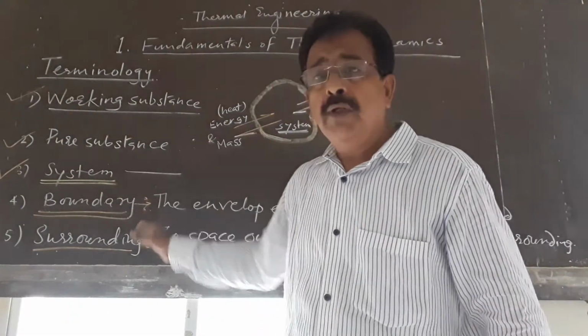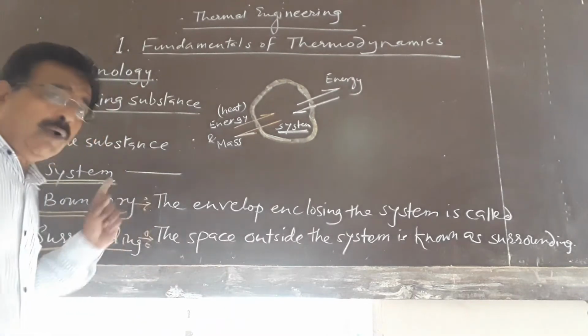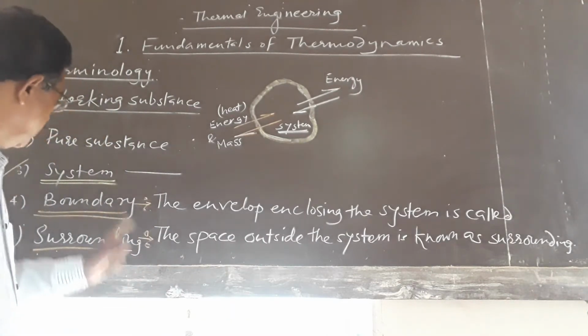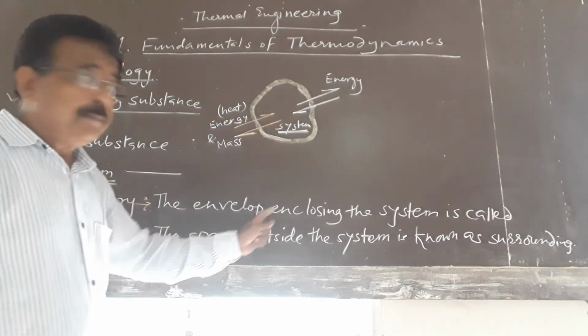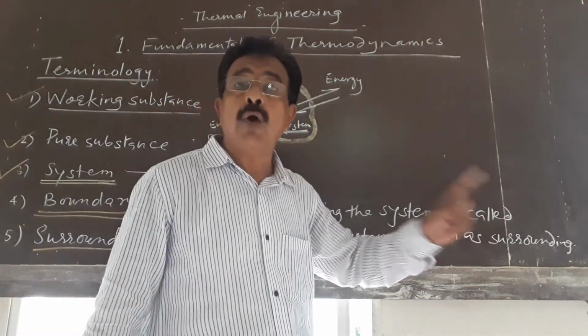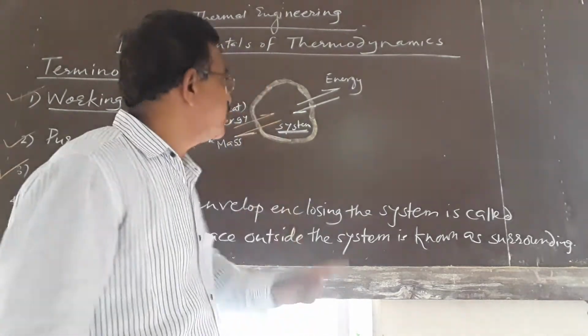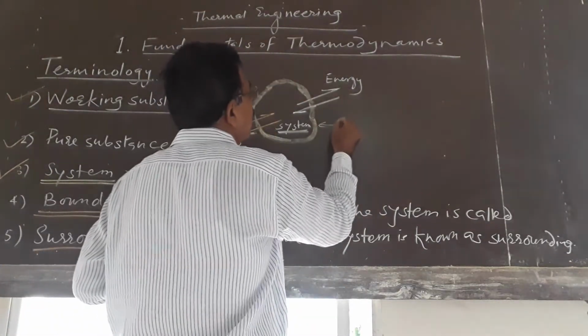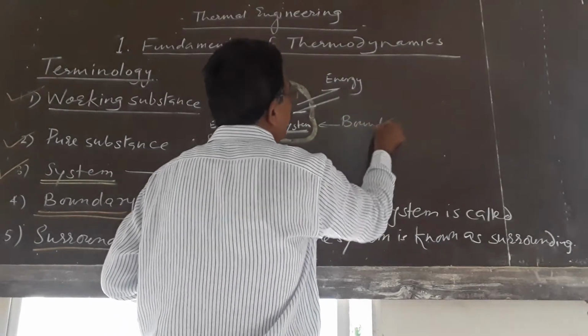Now, after system, we will see what the boundary of the system is and what surrounding is. Boundary means the envelope enclosing the system. See, this is the envelope enclosing the system; this is called the boundary.